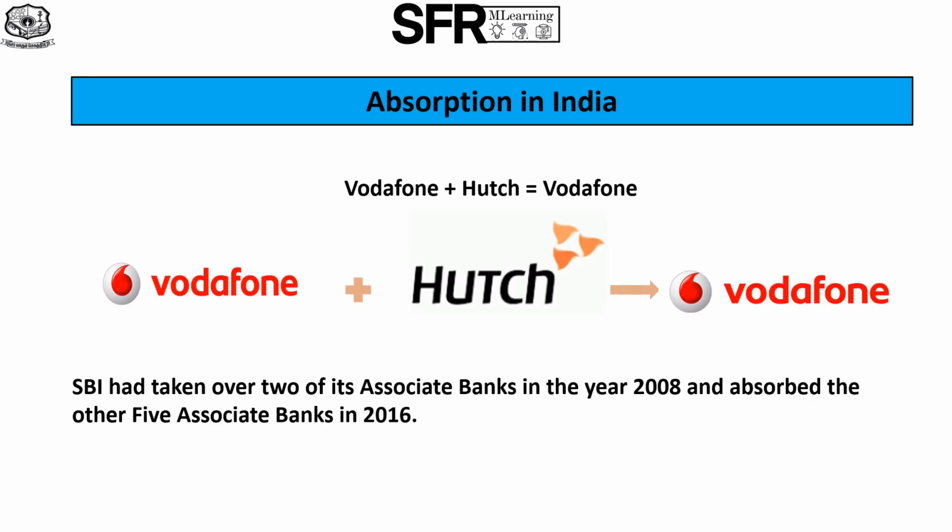Now, examples for absorption in India. UK-based Vodafone acquired Hong Kong-based Hutchison Telecommunication Limited in the year 2007. Here, Hutch, being the vendor company, lost its identity in India and Vodafone survives. In the similar way, SBI had acquired two of its associate banks in the year 2008 and absorbed the other 5 associate banks in the year 2016.